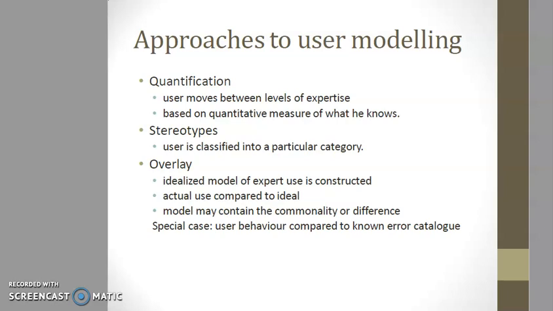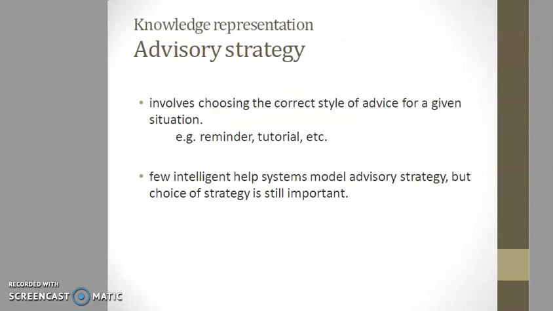A similar approach, as we already discussed, is used in error-based models where the system holds a record of known user errors and the user's actual behavior is compared with this. These types of modeling are also useful in intelligent tutorial systems where diagnostic information is required in order to decide how to proceed with the tutorial. So these are the approaches to user modeling.